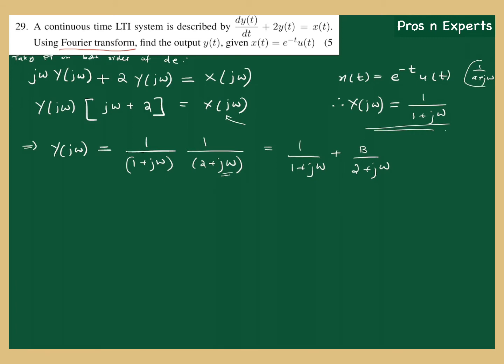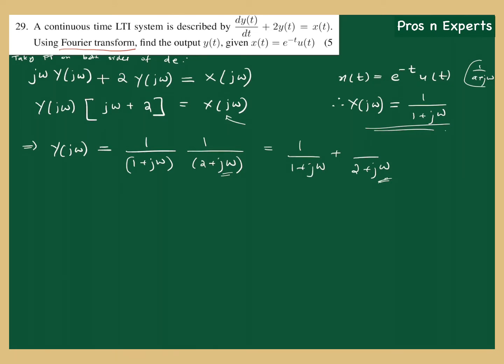I don't have to find the LCM, I don't have to compare the coefficients, form equations and solve them. This is very simple. Similarly, now I have to find b. You just find out what value of j omega will turn this denominator to 0.